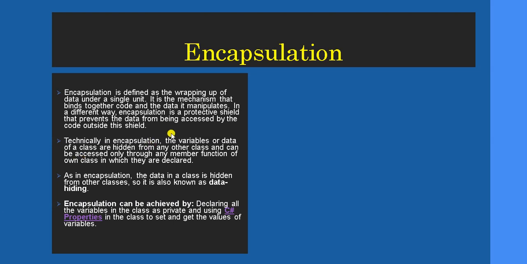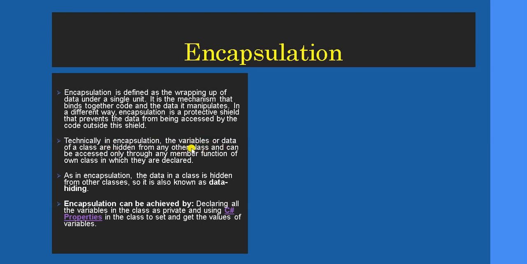Technically, in encapsulation, the variables or data of a class are hidden from any other class and can be accessed only through a member function of the class in which they are declared. It means variables or data of a class are hidden from any other class.